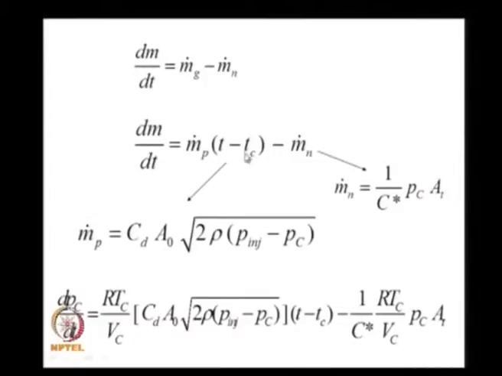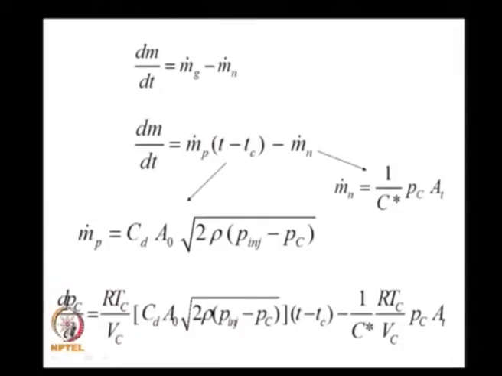We wrote m dot p at time T minus Tc, namely m dot p is equal to, in the case when the chamber pressure is Pc, the discharge coefficient of orifices is Cd and the total area of orifices is A0, m dot p is Cd A0 into root of 2 times the density of the propellant into P injected minus Pc, this is the injection pressure drop. And therefore I could write dm by dt, m is equal to PV by RT, assuming T as a constant is equal to Tc.